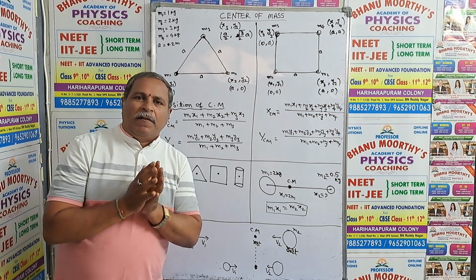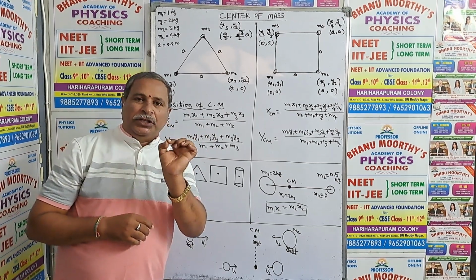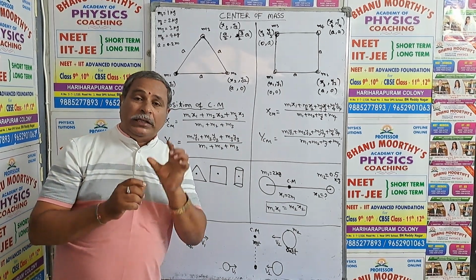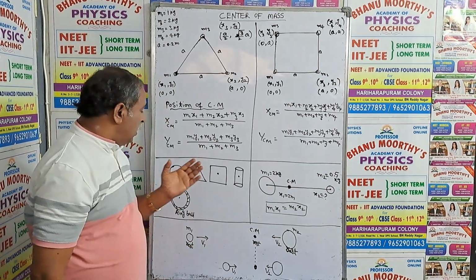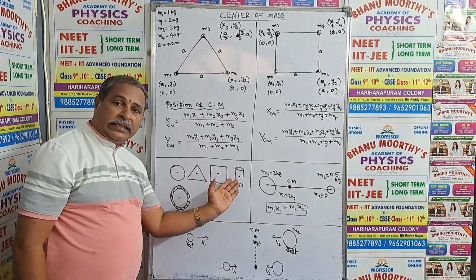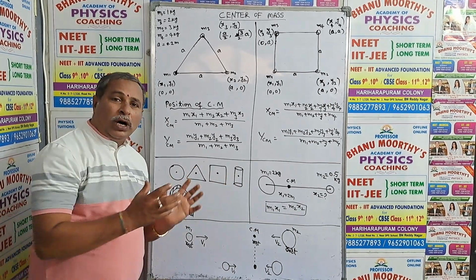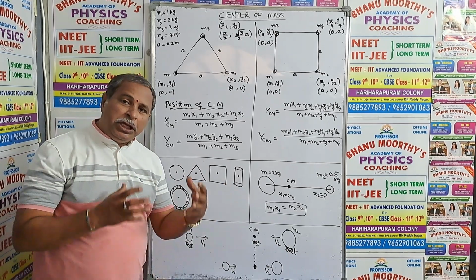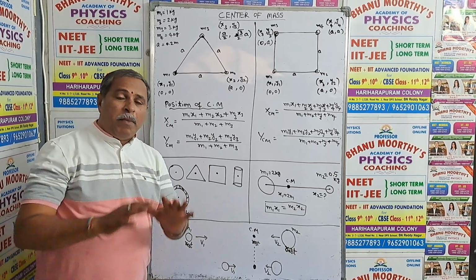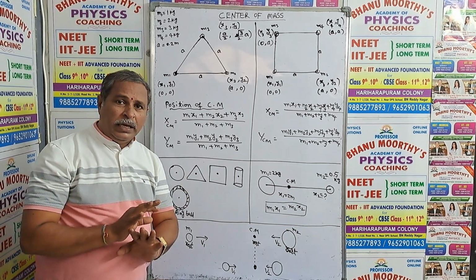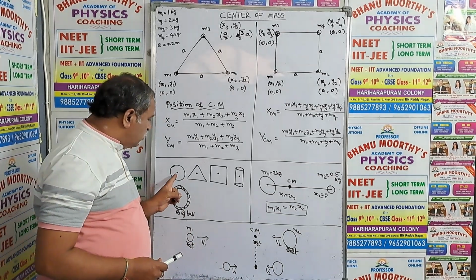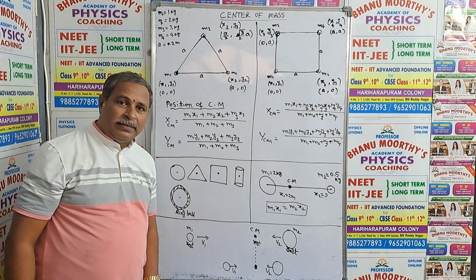Generally, for objects, center of mass means a point at which the total mass of the body is supposed to be concentrated. For symmetrical bodies, for example ring, equilateral triangle, square, uniform cylinder, mass distribution will be uniform. If the mass distribution is uniform, then the center of mass lies at the geometric center. These points represent the center of mass, the geometric centers.